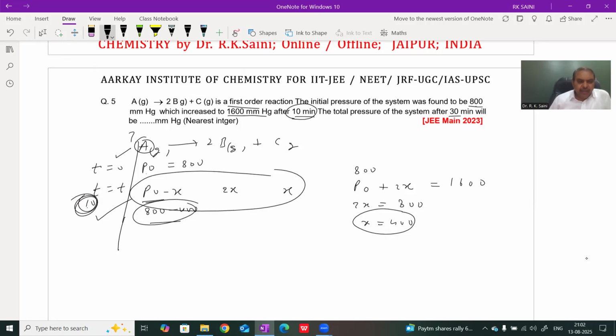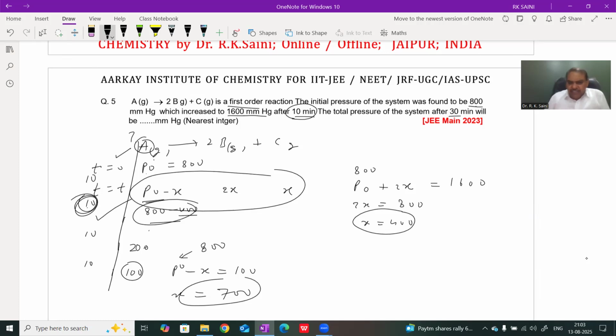Now, after 10 minutes, its pressure is 400. Then after a further 10 minutes, its pressure becomes 200. And after another 10 minutes, the pressure is 100. It means P naught minus X equals 100, where P naught is 800 mmHg, therefore X equals 700 mmHg.